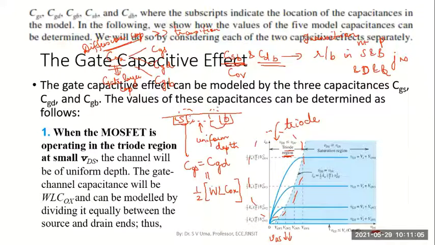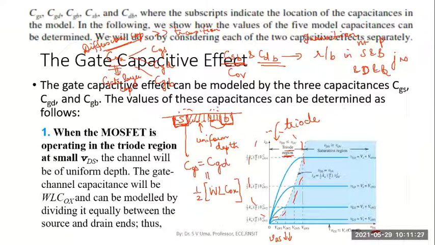The channel which is formed between the drain and source junctions will have a uniform depth. It won't be deeper on one side and less on the other.